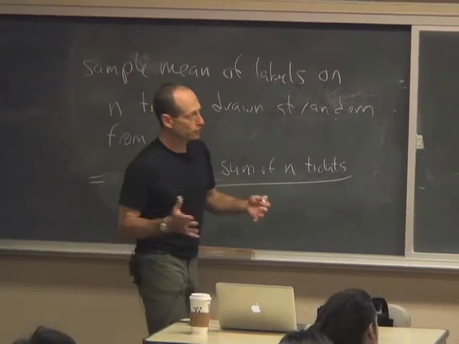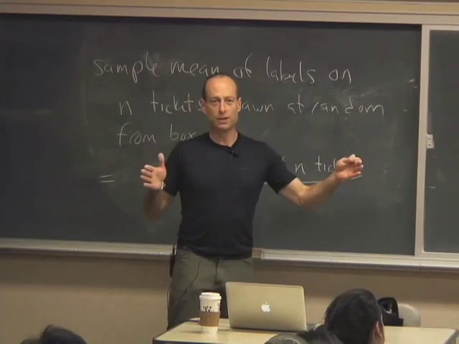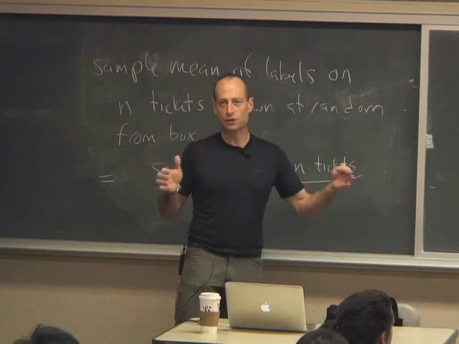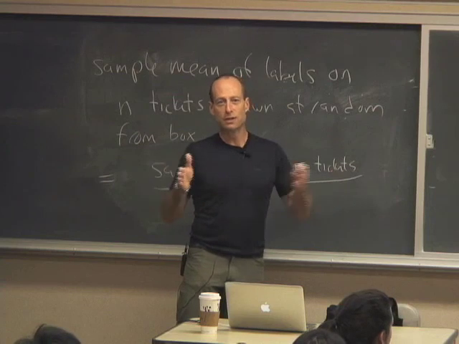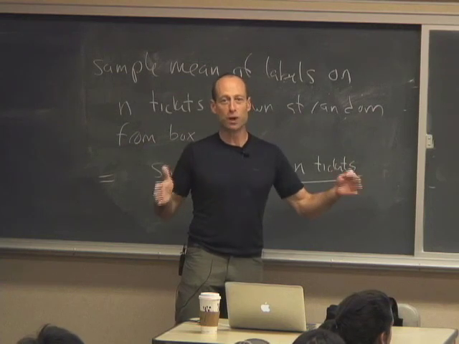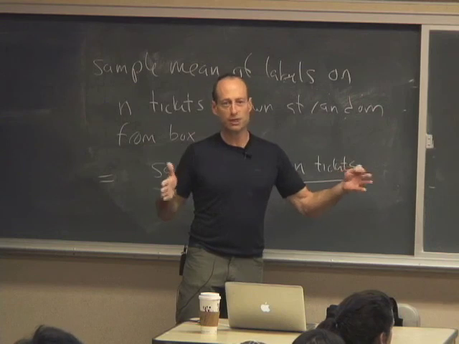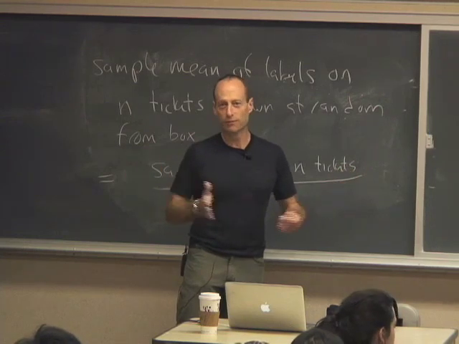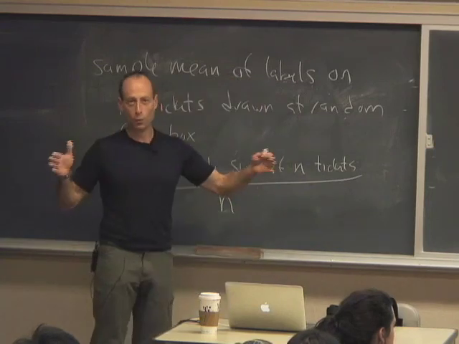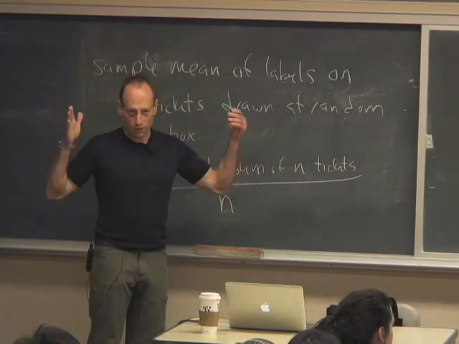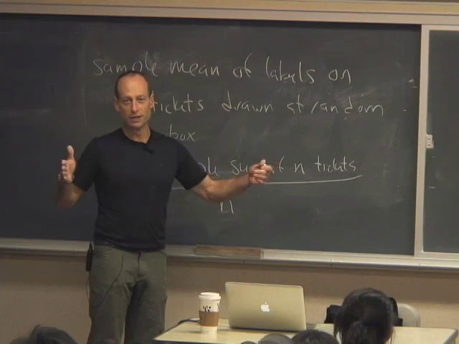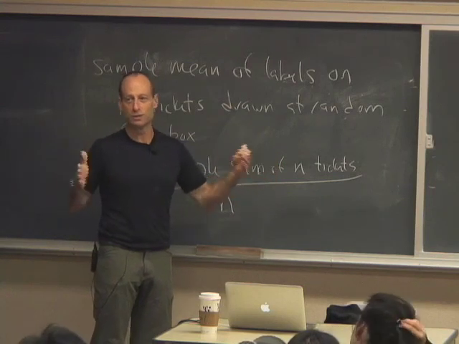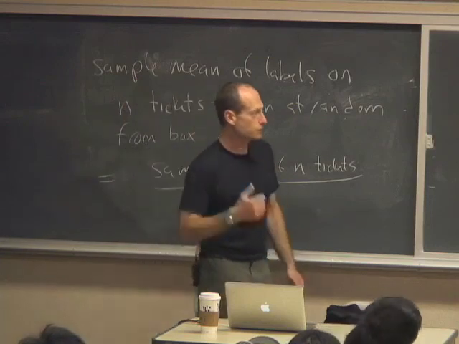The sample mean in general is you add the labels on the things that you get in your sample, you divide by how many there were. In the special case that you're drawing from a 0-1 box, the sample mean is the percentage of ones in the sample. So the sample percentage is a special case of the sample mean when you're drawing from a 0-1 box. All you can get are zeros and ones. If the things are red or green, and you're interested in the fraction of red ones, then the number of red ones divided by the sample size is the percentage of red ones. Right? So the sample percentage is a special case of the sample mean.